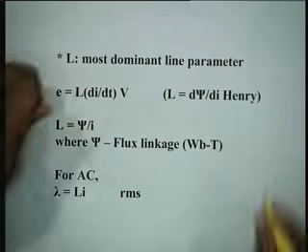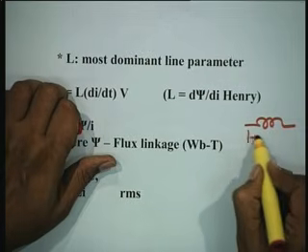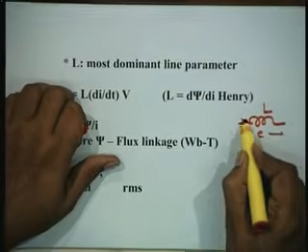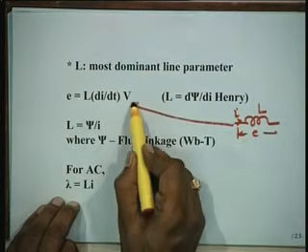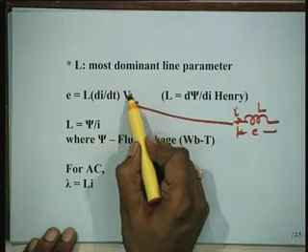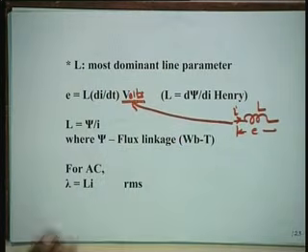That is, if there is inductance and this voltage E, this is L, this is I, this is related by this. This V is unit, volts. So, do not confuse that it is a parameter. L di by dt. L is given by d psi or d lambda by di, Henry. What is psi? Psi is a flux linkage. Some people write it lambda also. Weber turns. This is your physics. You must have done all these things in physics, of course in electrical engineering. For AC, when you talk of alternating current, lambda is equal to Li.